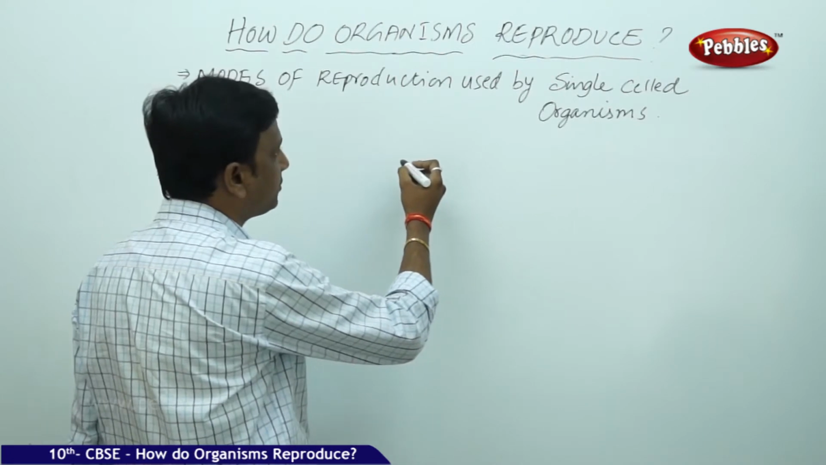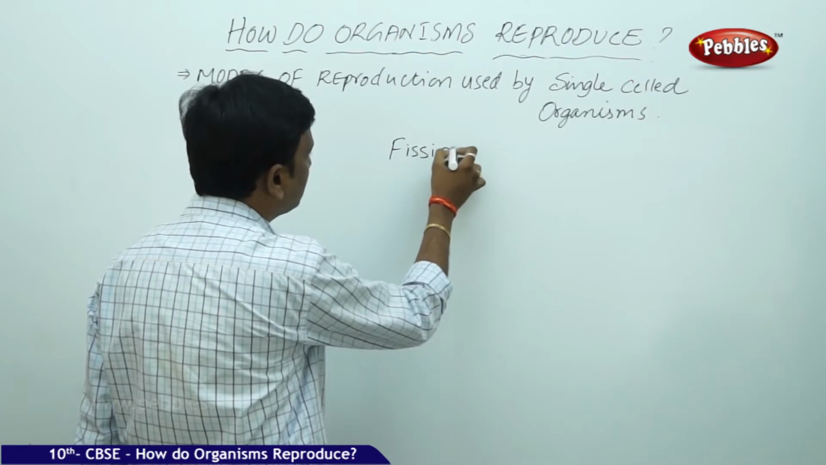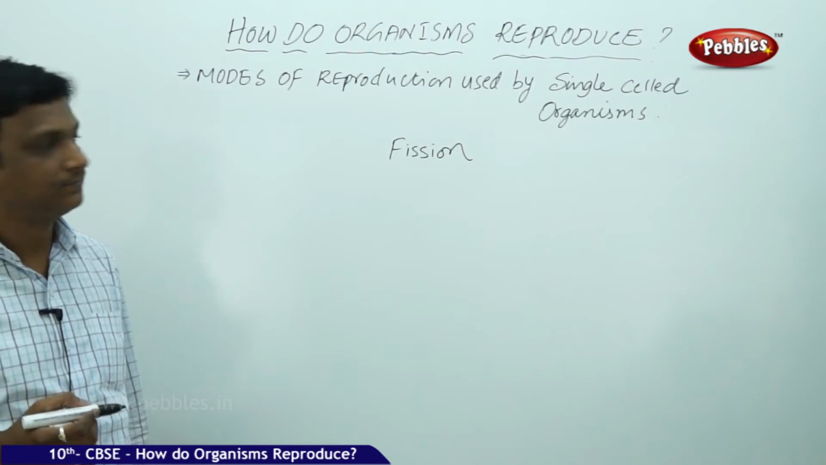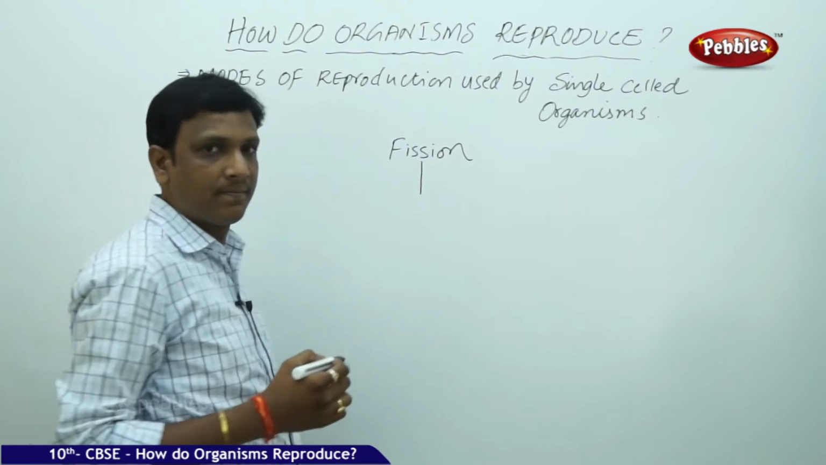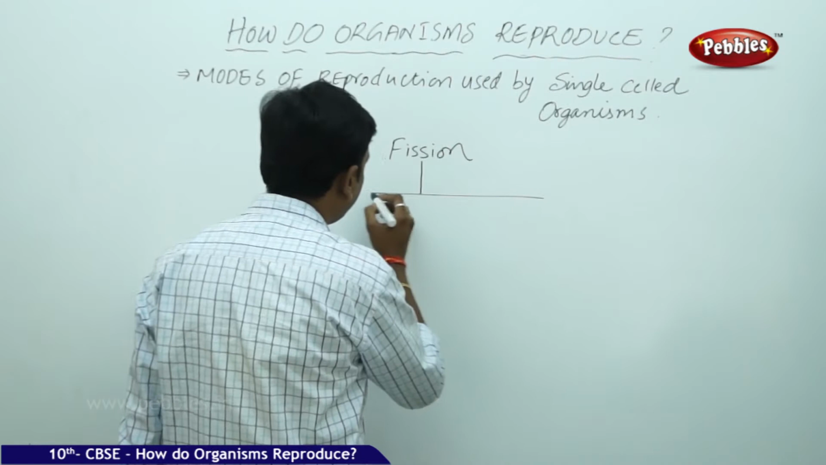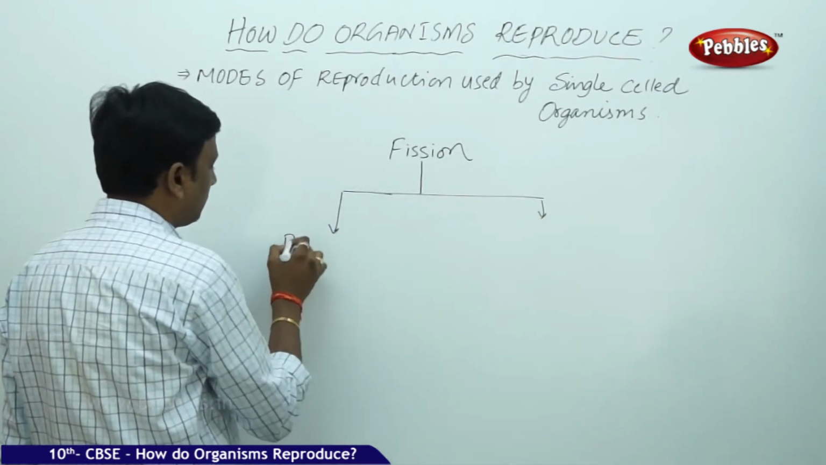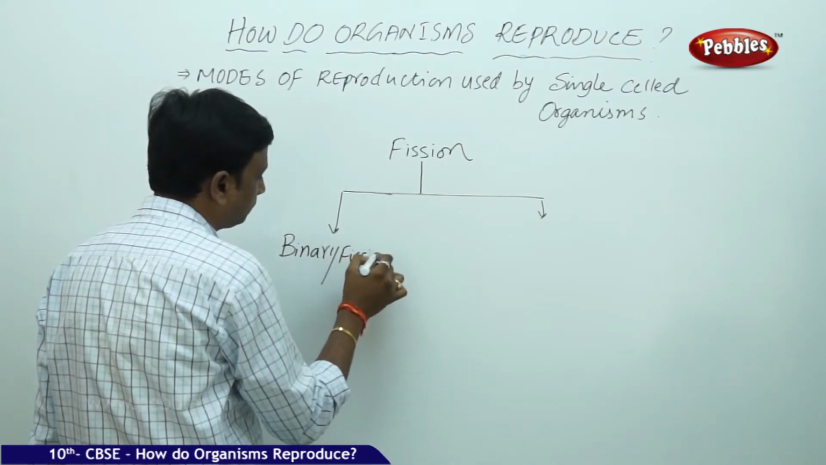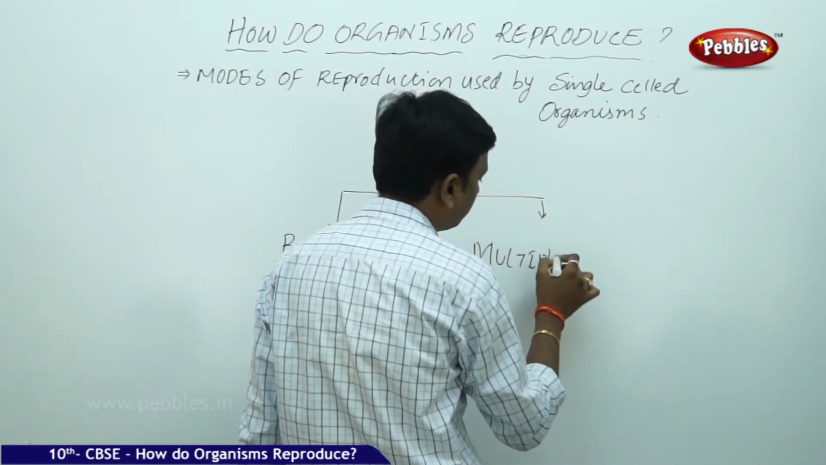Here, if you see the modes of reproduction used by single-celled organisms, the major one is fission. Fission is an asexual mode of reproduction, meaning that new organisms are produced from a single cell. The fission is of two types. Binary fission, and the second one is multiple fission.